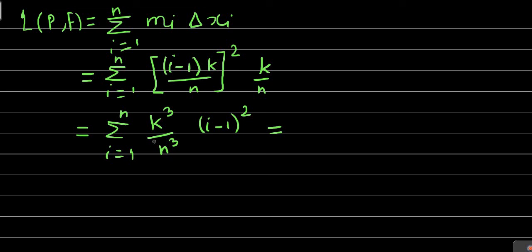So therefore this k cube by n cube term can be kept outside the summation. Remaining is simply summation over i equal to 1 to n, (i minus 1) whole square.